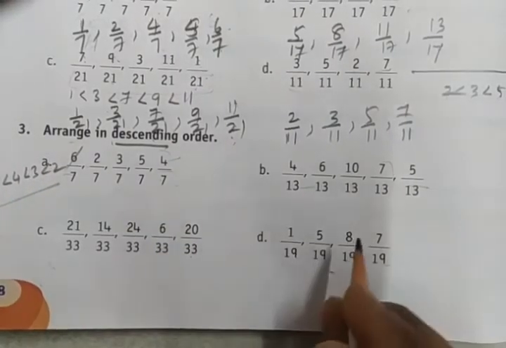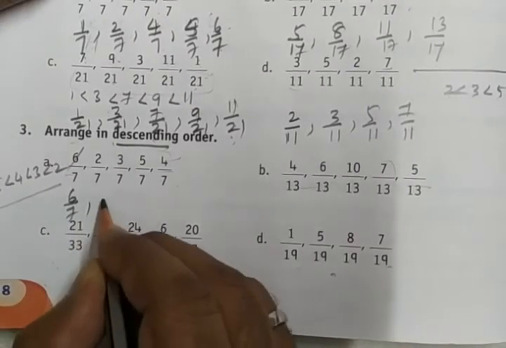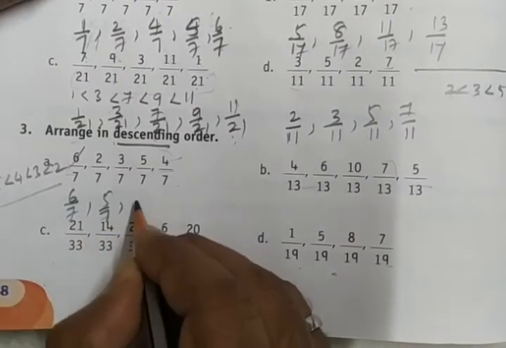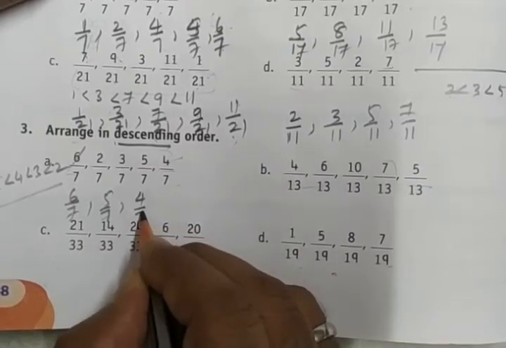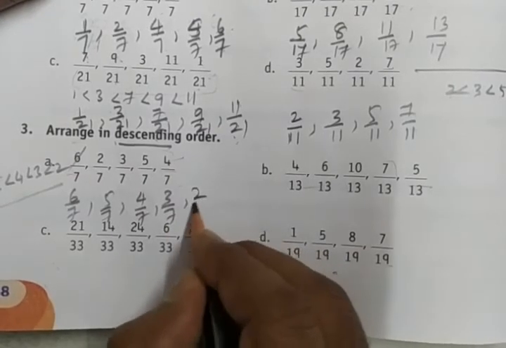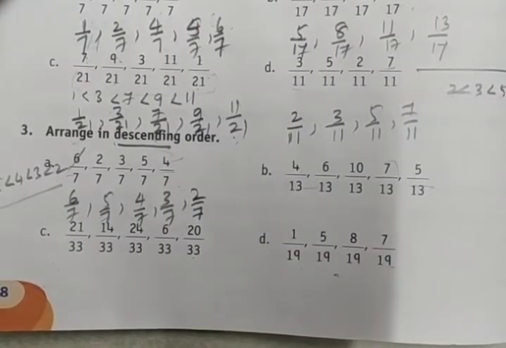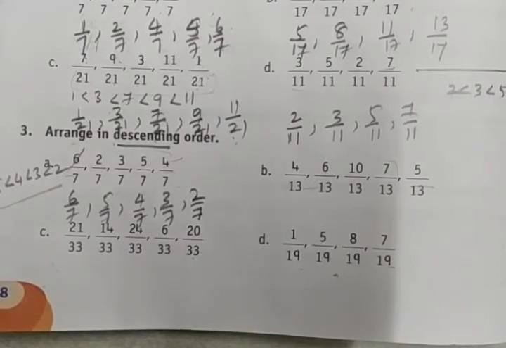So the fractions we have to arrange are 6 by 7, 5 by 7, 4 by 7, 3 by 7 and 2 by 7. So this is called arrangement of the given fractions in descending order.